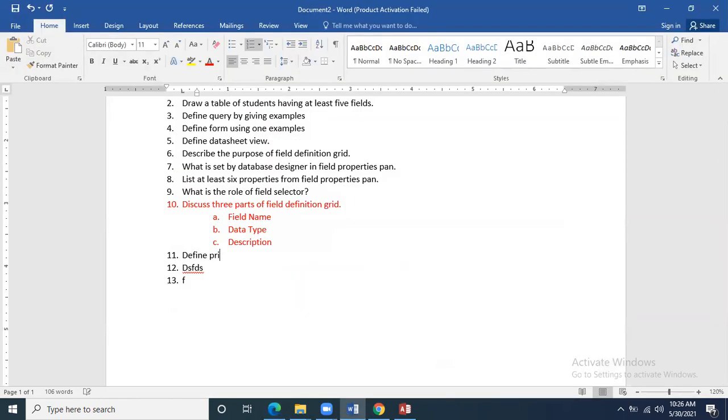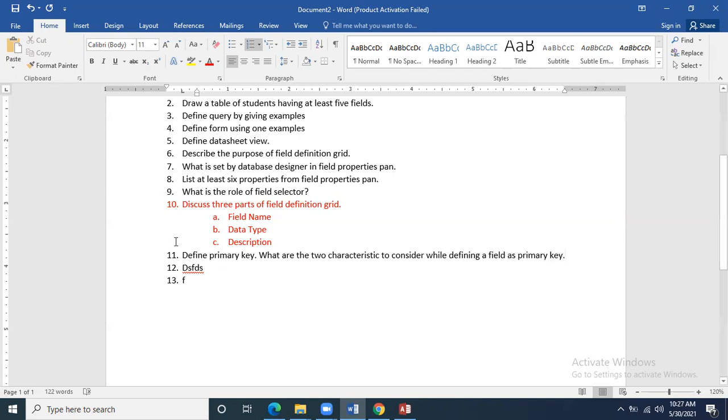Define primary key. What are the two characteristics to consider while defining a field as primary key?